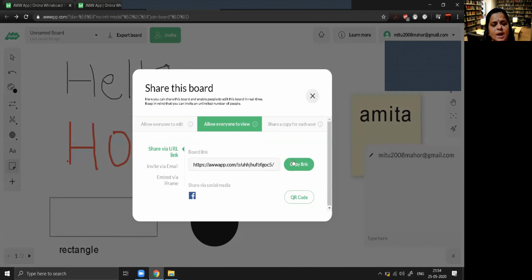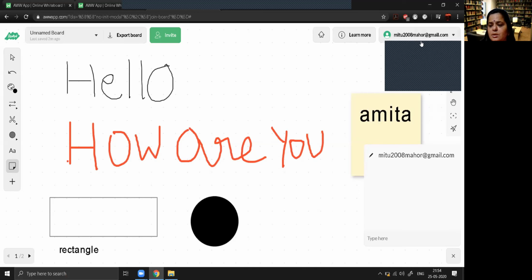So whatever you are going to write, they will be able to see your board. Now this is a link of your board, and when you send this link through mail ID, and the student clicks on that mail link, they will be able to see whatever you are writing on the board on a real-time basis. You can share this link with the help of Facebook also, or you can share this link by inviting them by email.